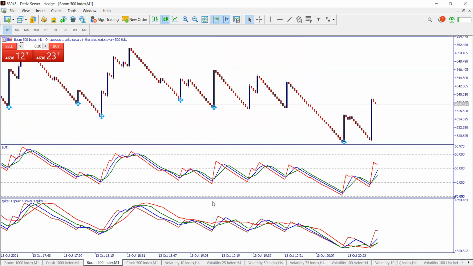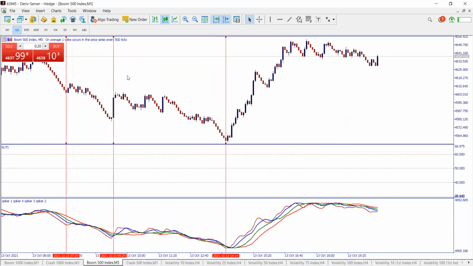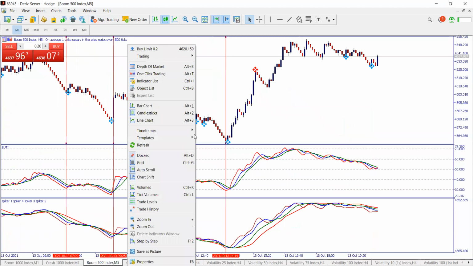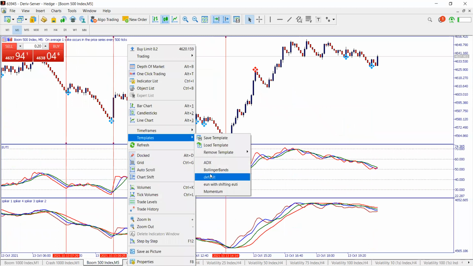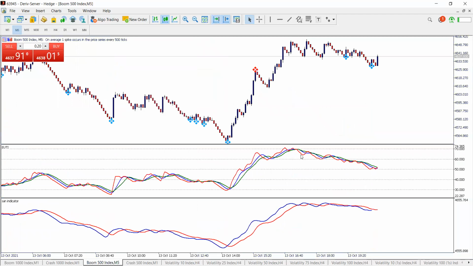Boom 500 and Crash 500, change the time frame to M5, and everything else stays the same. So yeah, done. Right. So, any questions on that one before I teach you the second one?